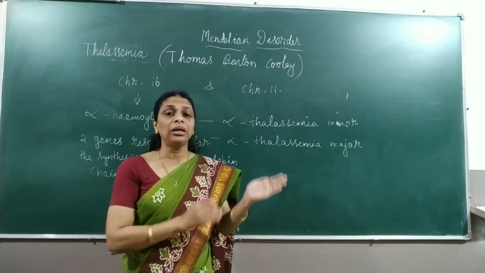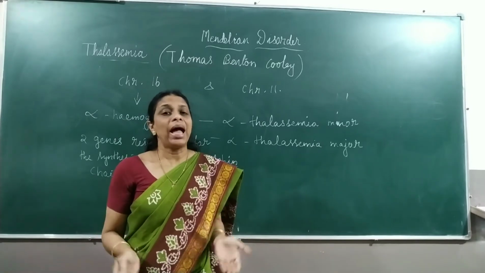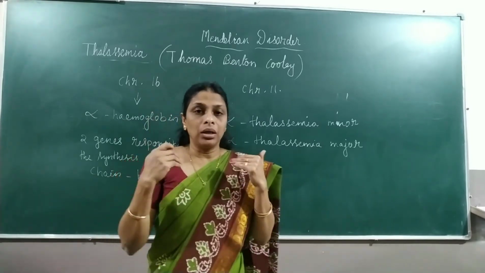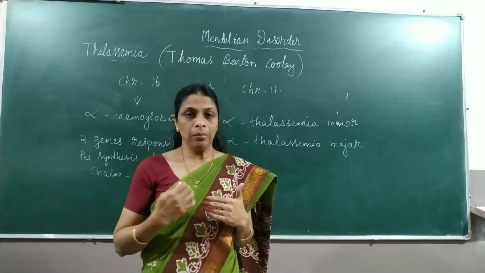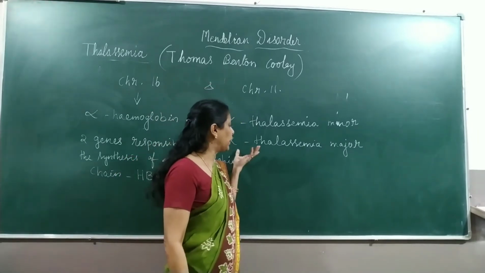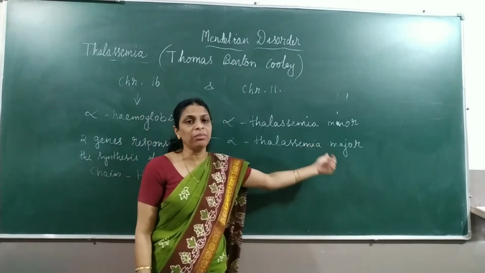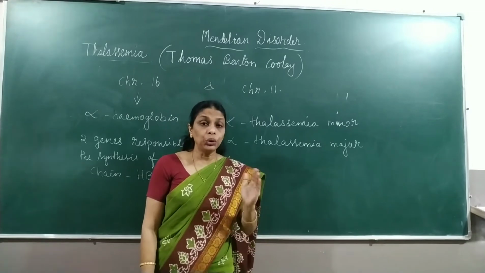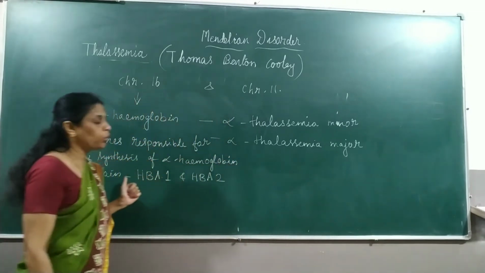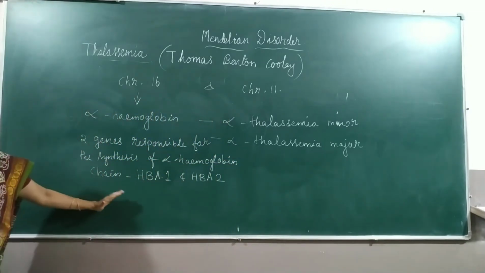That will result in low Hb count, and when the fetus is developing inside the mother's womb itself, the baby may die. So that is under this condition. Which condition? Alpha thalassemia major, when all the 4 alleles are missing due to gene mutations. Hope it's clear. So that is all about alpha thalassemia.